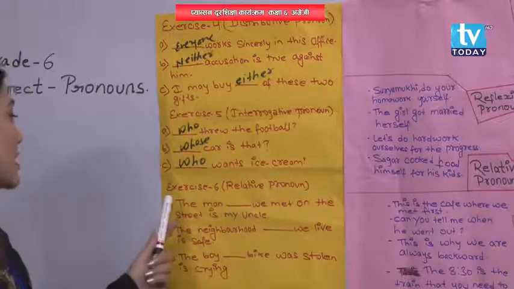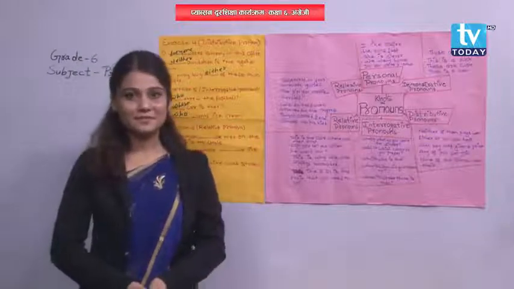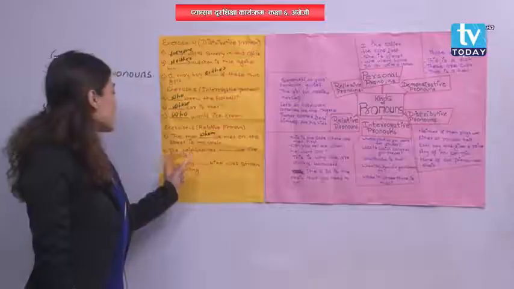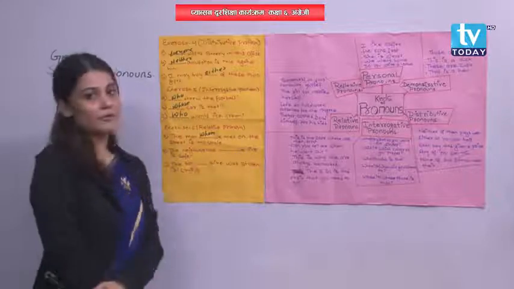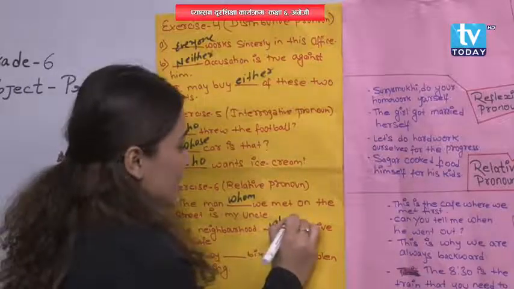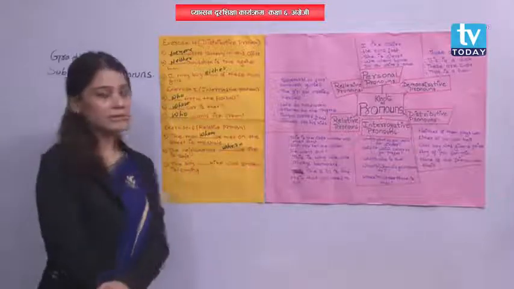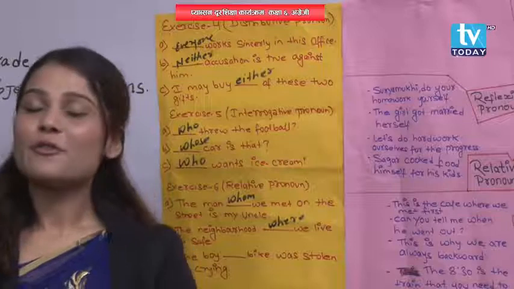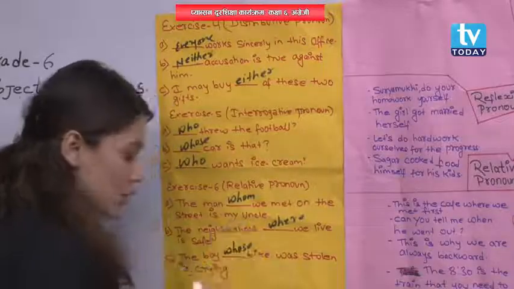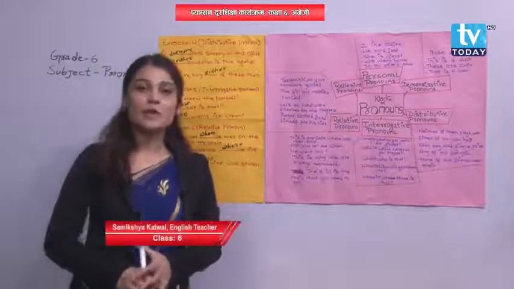Now last one, exercise 6, relative pronoun. The man dash we met on the street is my uncle. What will be the answer here? Whom? W-H-O-M. Whom? The neighborhood dash we live is safe. What will be the answer here? Where? W-H-E-R-E. Where? The boy dash bike was stolen is crying. What will be the answer here? Very good. Whose? W-H-O-S-E. Whose. So here, whom, where, whose are the few examples of relative pronoun.